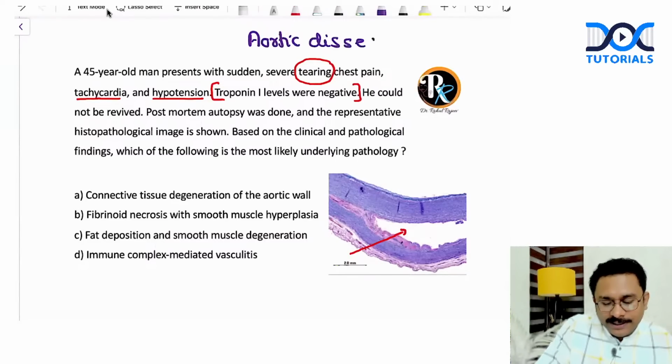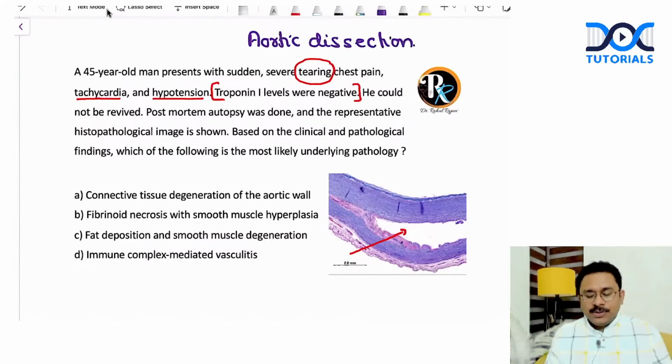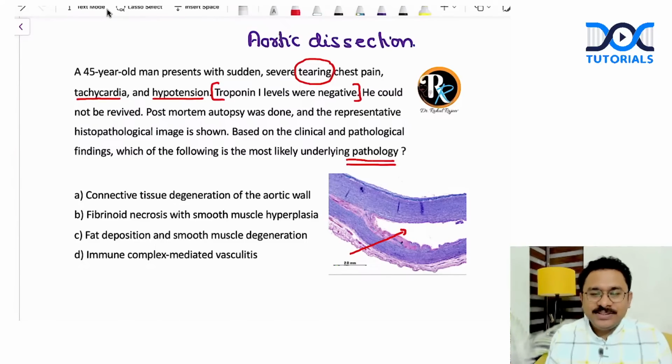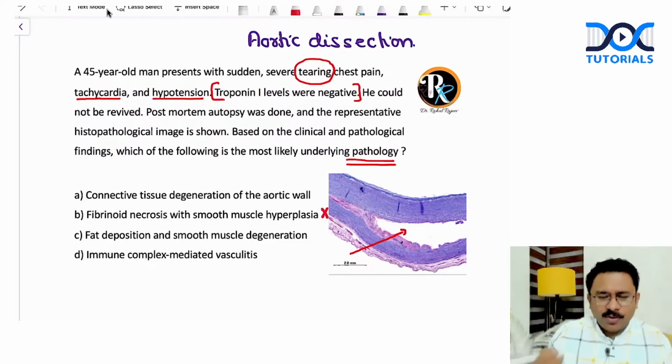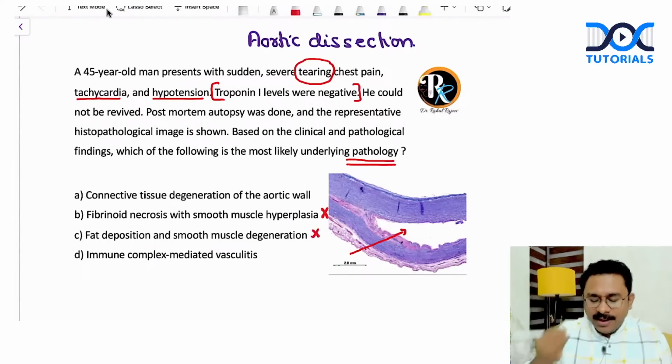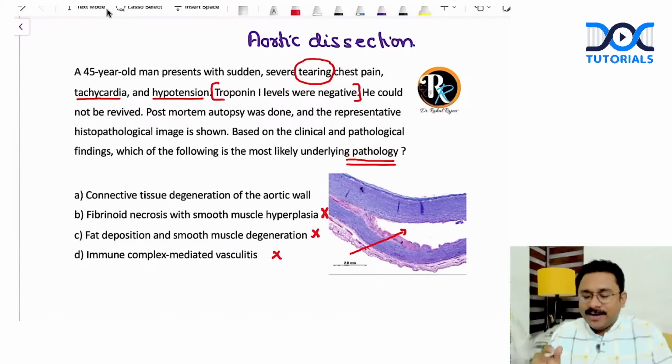Okay, aortic dissection, right? So the question is not the diagnosis. They are asking which of the following is the most likely underlying pathology. Is it connective tissue degeneration of the aortic wall? Is it fibrinoid necrosis with smooth muscle hyperplasia, fat deposition, vasculitis? Well, it is not any sort of fibrinoid necrosis. Fat deposition, smooth muscle degeneration, we are not talking about atherosclerosis. I am not seeing any fat here, so eliminating that option. And vasculitis, again, my clinical suspicion is not that of a vasculitis.